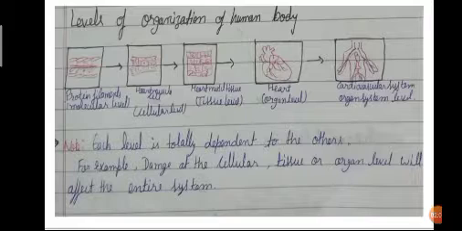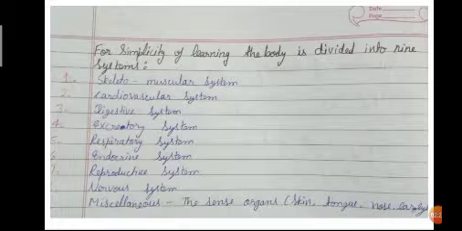So note, this is important: each level is totally dependent on the others. For example, damage at the cellular, tissue or organ level will affect the entire system. So for simplicity of learning, the body is divided into 9 systems. Our body is physiologically and anatomically divided into the 9 systems.